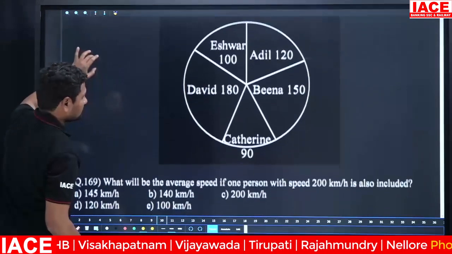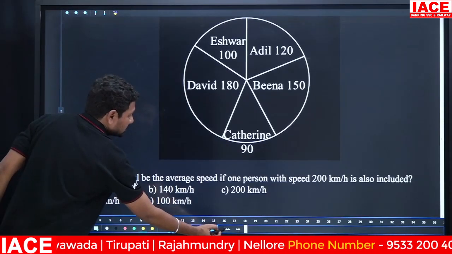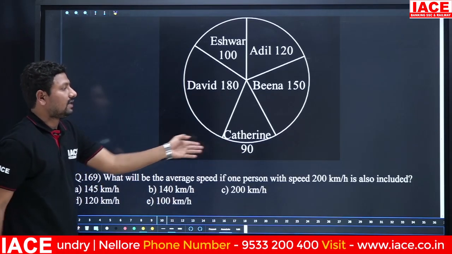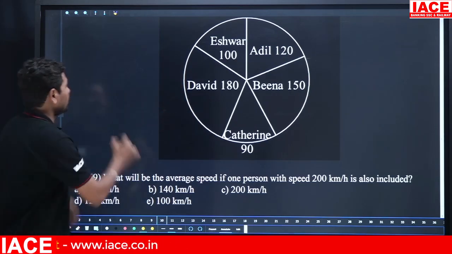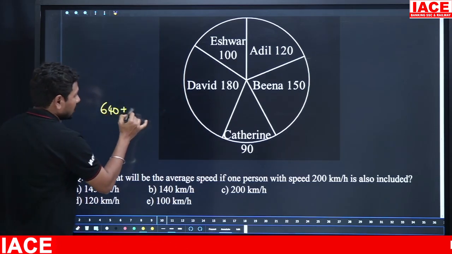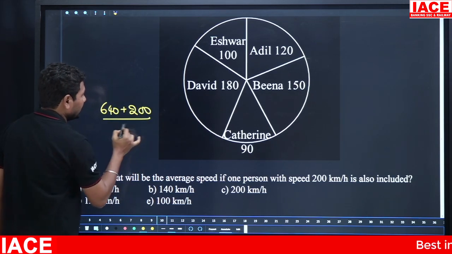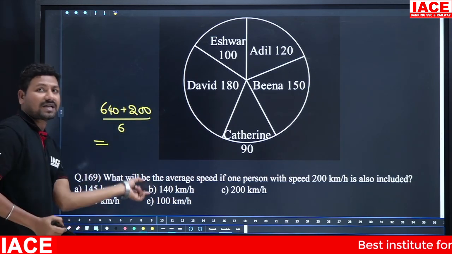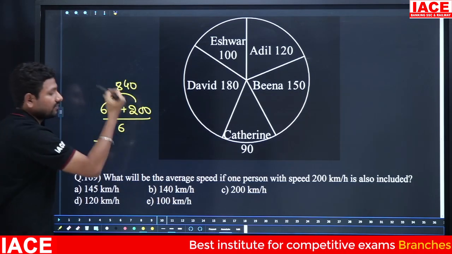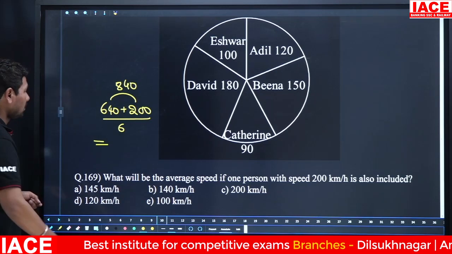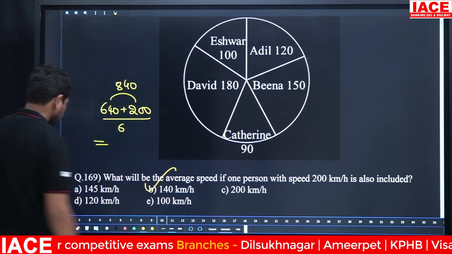Next, what will be the average speed if one person with a speed of 200 kmph is also included? Already we know that for 5 members the total value is 640, plus 1 extra member is added. Now it becomes 6 members. Average speed: 640 plus 200 is equal to 840. 840 by 6 value is 140. Option B.